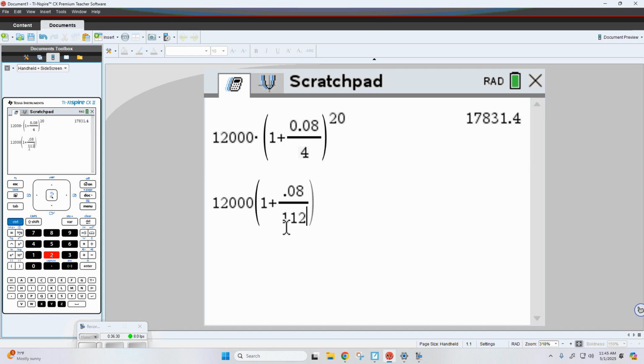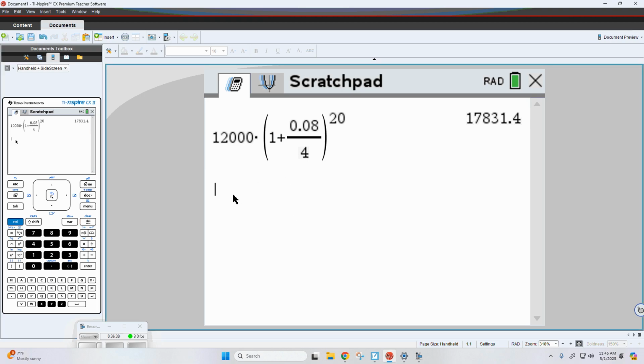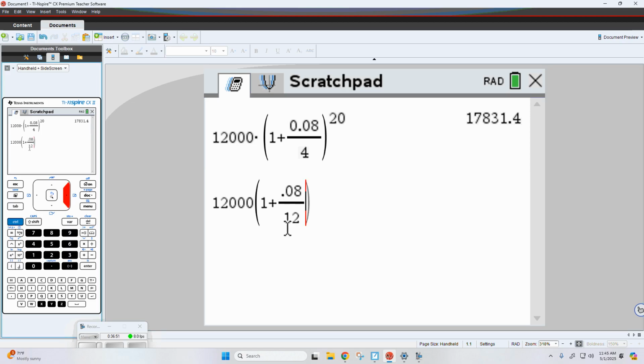Now here's where you've got to be careful. Remember, that power is no longer going to be 20. I'll try it again. 12,000 times 1 plus control divide 0.08. We're going to do it 12 times a year. Now remember, the power is always a product of the number of times you're going to compound it. So let's say we're now compounding it monthly, 12 times, but we're still going to keep the 5 years. So that's 60.